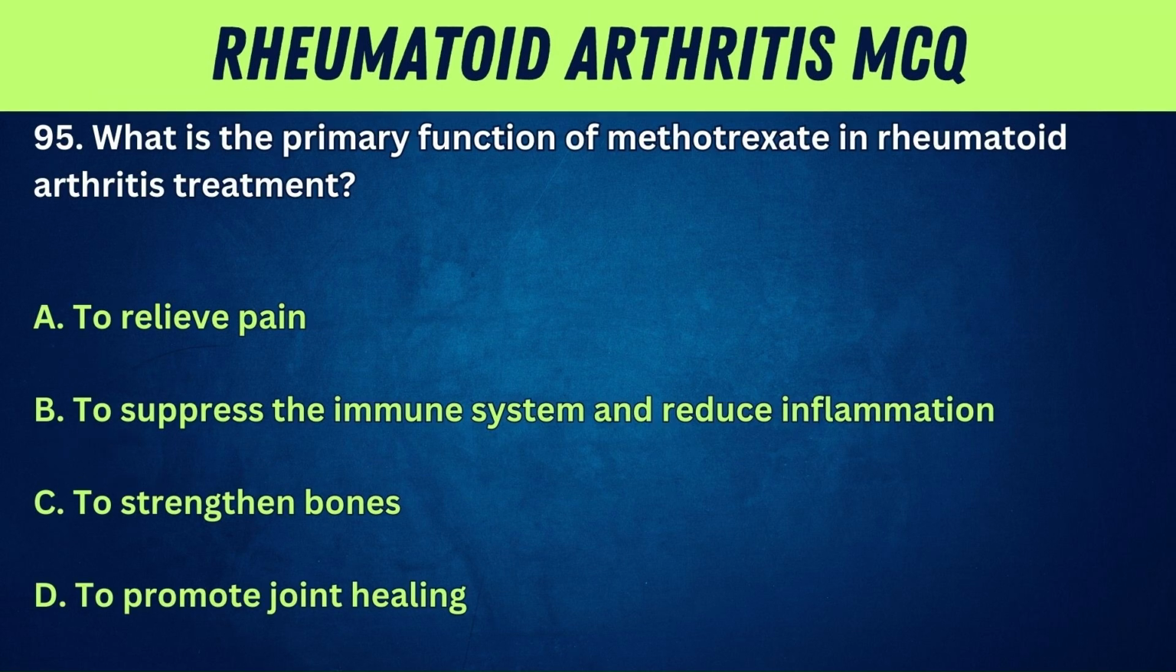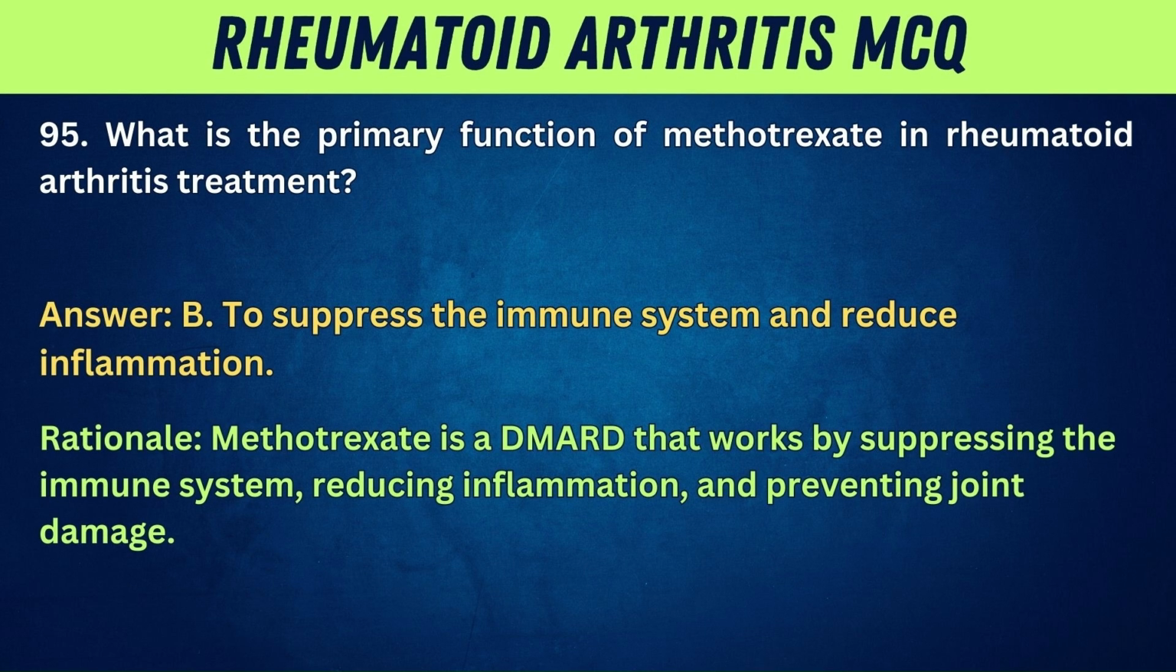95. What is the primary function of methotrexate in rheumatoid arthritis treatment? A. To relieve pain. B. To suppress the immune system and reduce inflammation. C. To strengthen bones. D. Increased muscle strength. Answer: B, to suppress the immune system and reduce inflammation. Rationale: methotrexate is a DMARD that works by suppressing the immune system, reducing inflammation, and preventing joint damage.